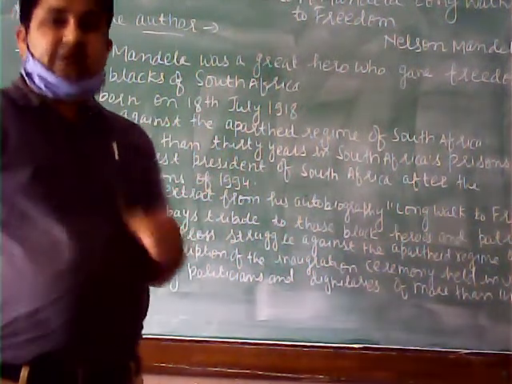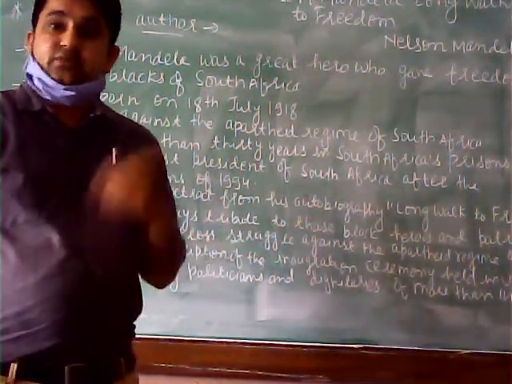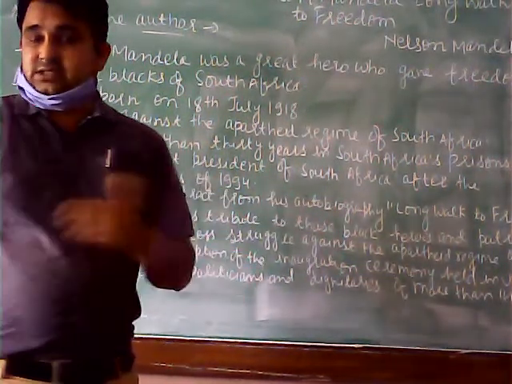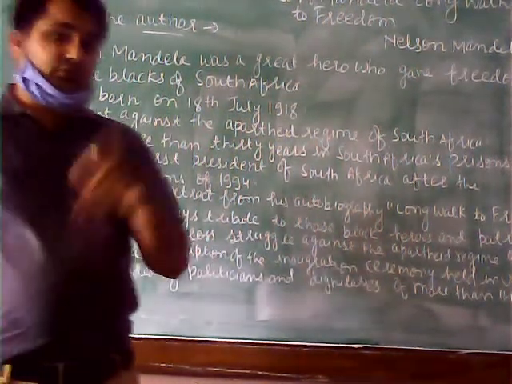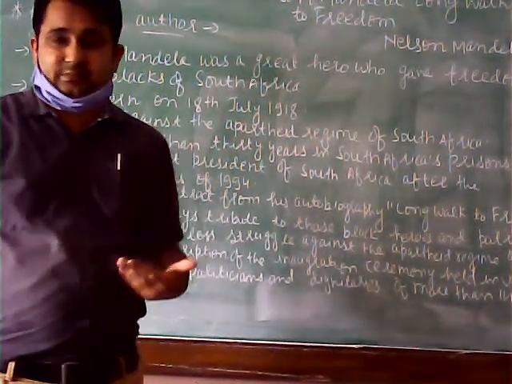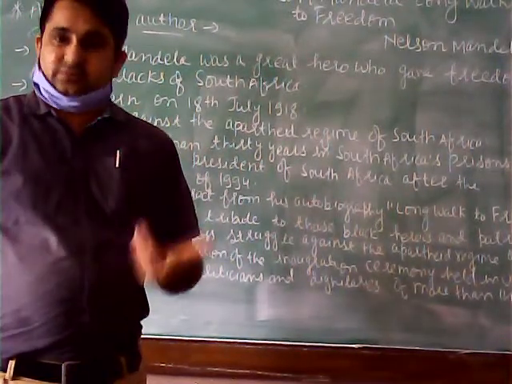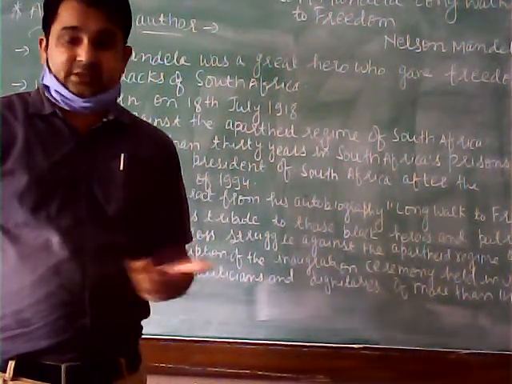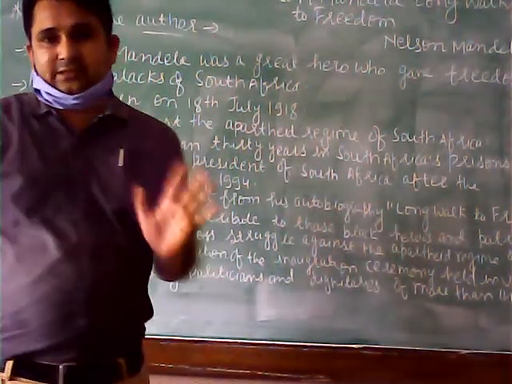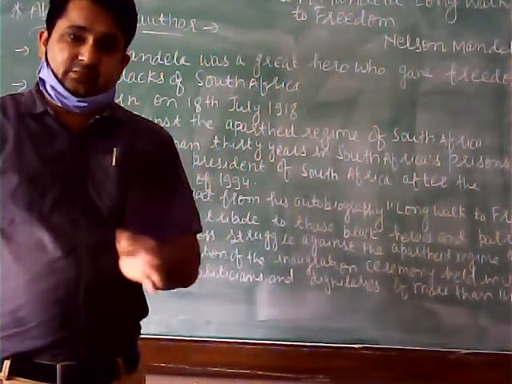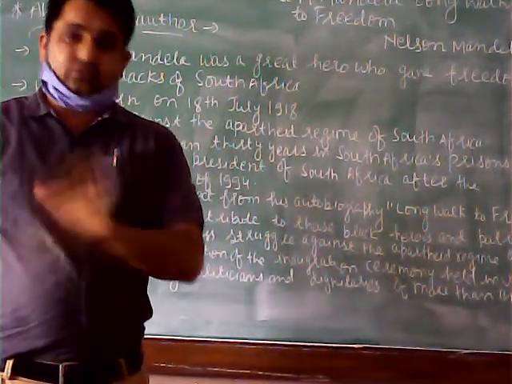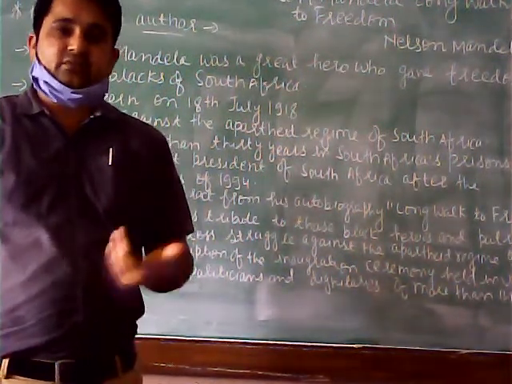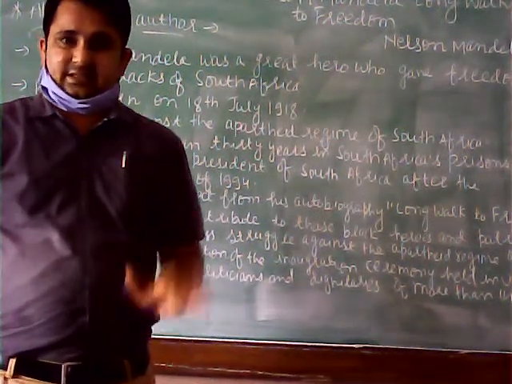This is one. Second thing children is that yesterday for that lesson the questions were already given by me. I hope you have done the exercise questions. If you have not done, you can do right now. And one question was given for the drop box. I told you that you have to take a sheet of paper and write a character sketch of Mrs. Humphrey, and put it in the drop box. Write your name, roll number, class, section, subject, all these details. Is it clear to you? For notebooks, I will tell when it will be corrected. Is it clear to you children?